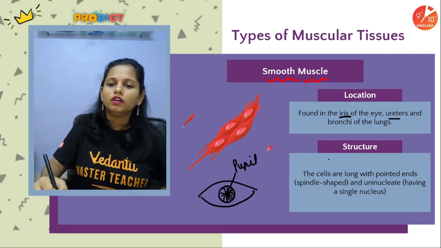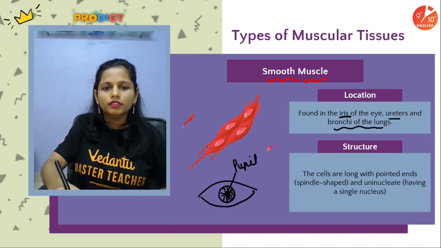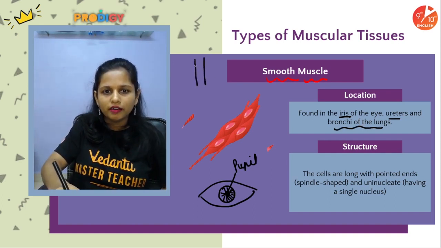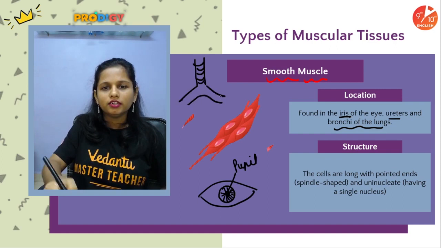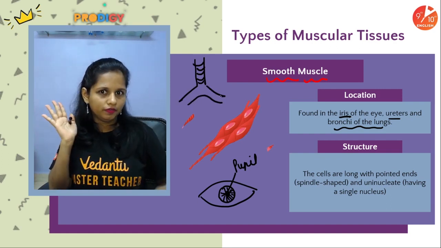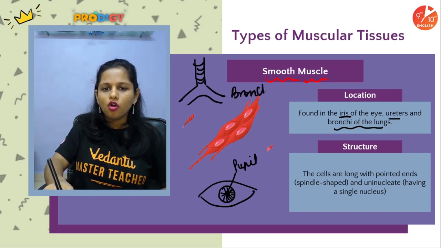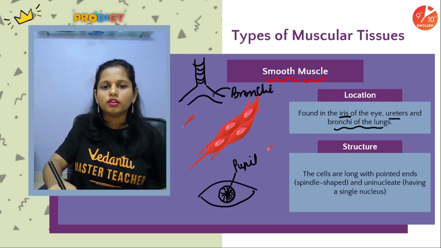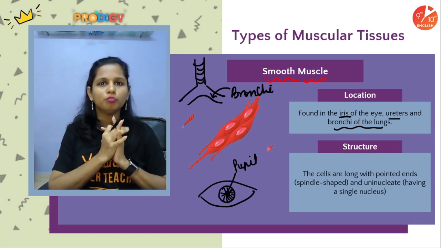Then the bronchi of the lungs. Let's assume this is our trachea, that's the windpipe. It has two branches, each enters into the right and left lung respectively. These branches are known as bronchi, singular bronchus, plural bronchi. Even they are made up of smooth muscles.